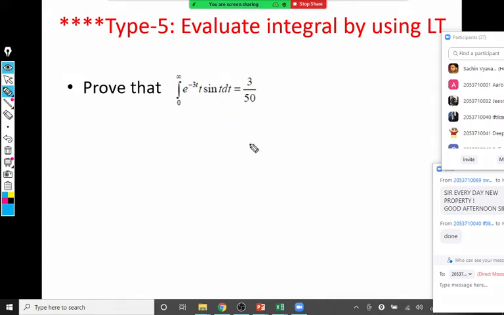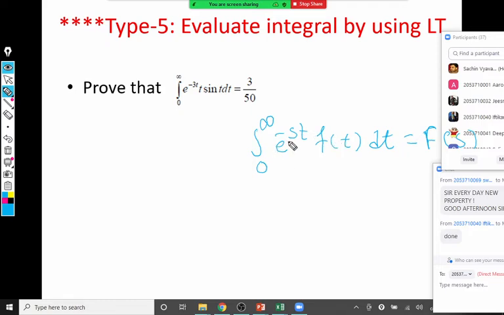What is the definition of Laplace? The definition of Laplace is the integral from 0 to infinity of e raised to minus st f of t dt. If the integral is in this form, we get its answer as F of s, some function of s. We say the integration from 0 to infinity of e raised to minus st f of t dt is the Laplace of f of t, and that is F of s. Now, if the integral is in this form, that means if the limits of integral are 0 to infinity and the Laplace of f of t exists, then we can evaluate this integral.